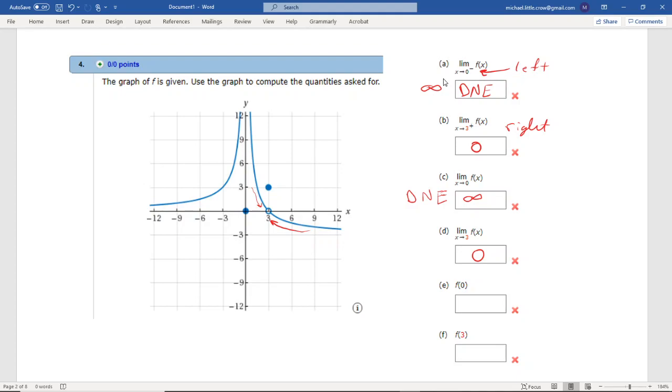Actually, this was not from the left or the right. Function value at 0, it's actually right here. They assign it to be 0. The y value is 0 as well. And the function value at 3, well, again, it's been assigned right here, so that would be 3.